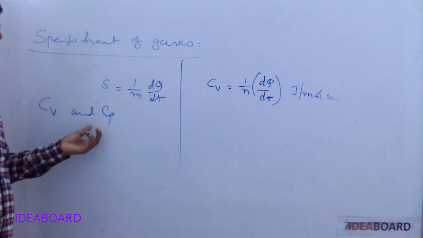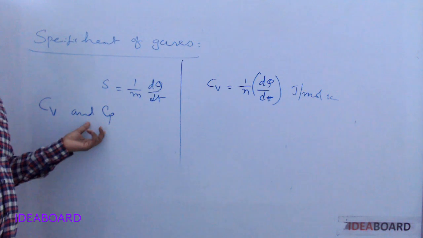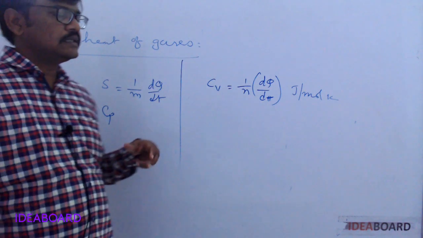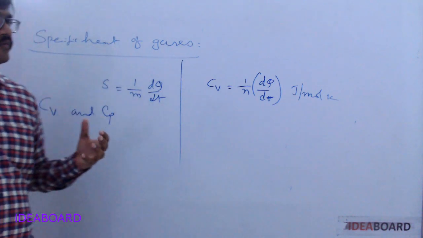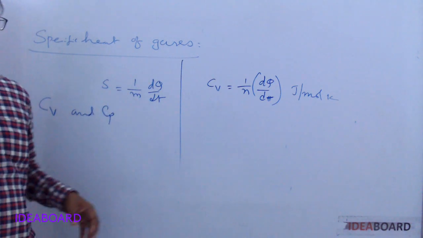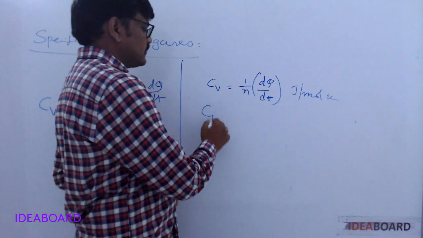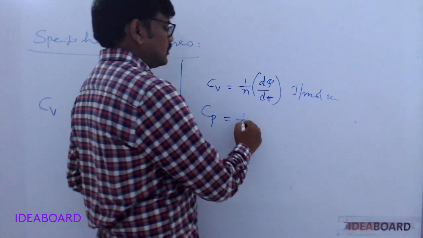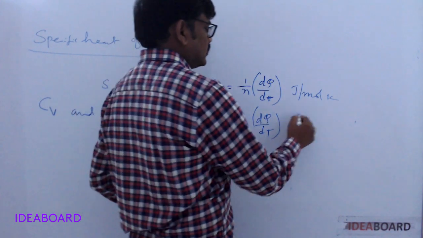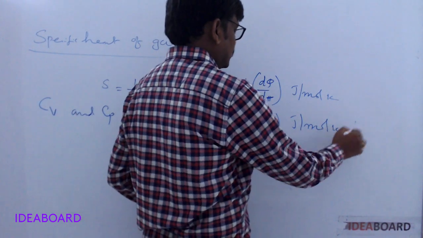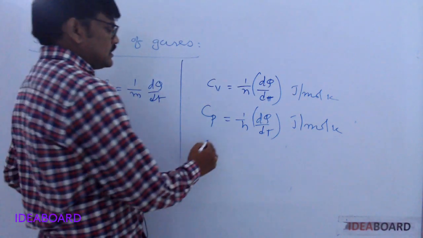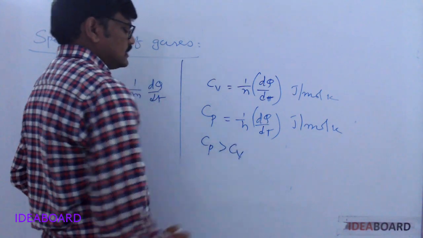Similarly, Cp is the specific heat of the gas at constant pressure. It is the amount of heat required to increase the temperature of 1 mole of an ideal gas by 1 degree or 1 Kelvin at constant pressure. That is called molar specific heat. Cp equals 1 by n into dq by dt, units joule per mole per Kelvin. So clearly Cp is always greater than Cv.